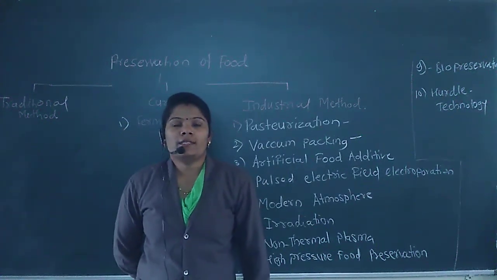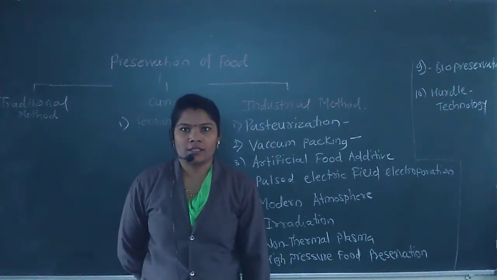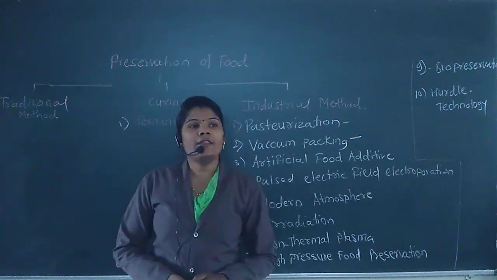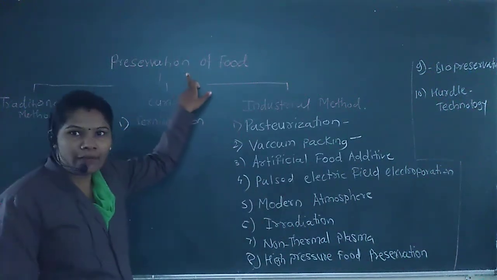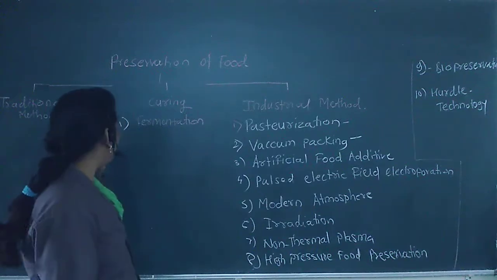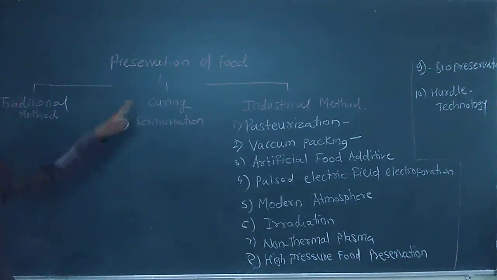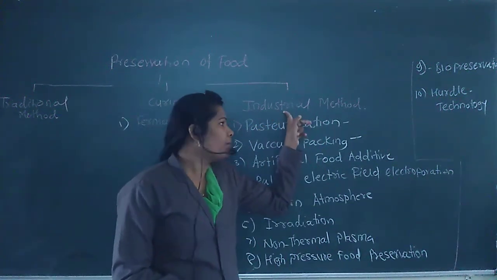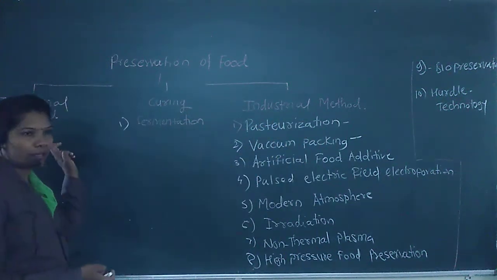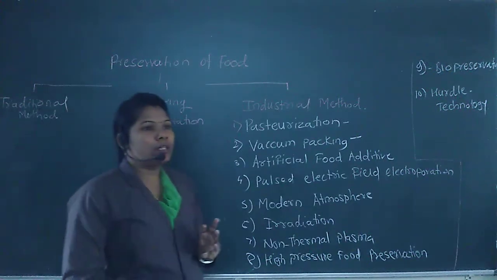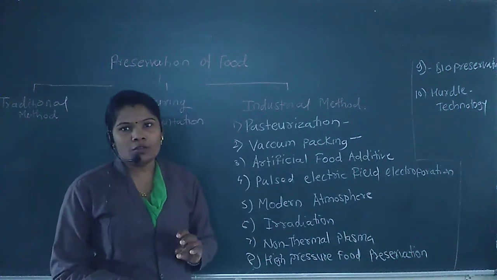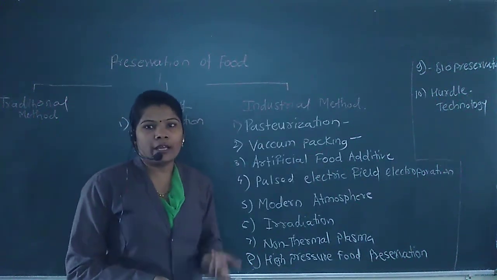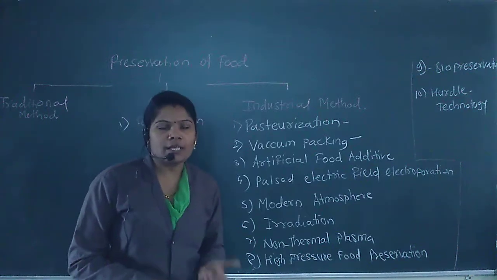Here we start to learn the food and starch industry. In the last lecture we learned about food preservation. This food preservation is divided into three types. First, the traditional method. Second, the curing method, and the third one is the industrial method. Last time we learned about the traditional method. It includes heating process, salting process, cooling process, freezing process, pickling process, jagging process, gelling process, etc.